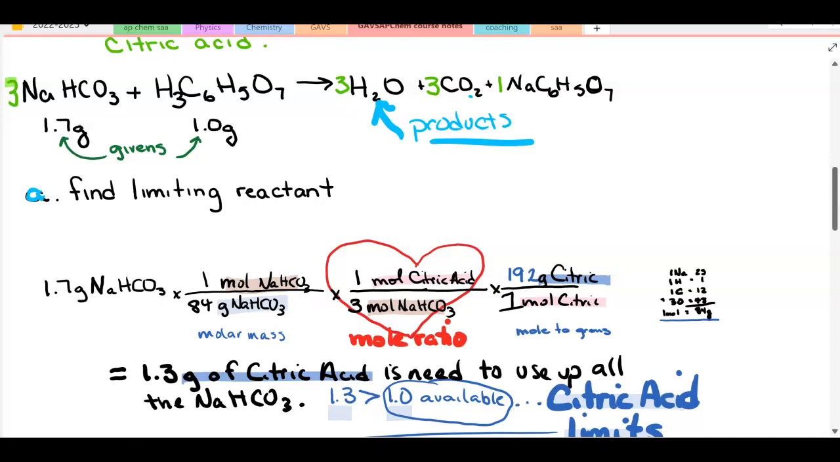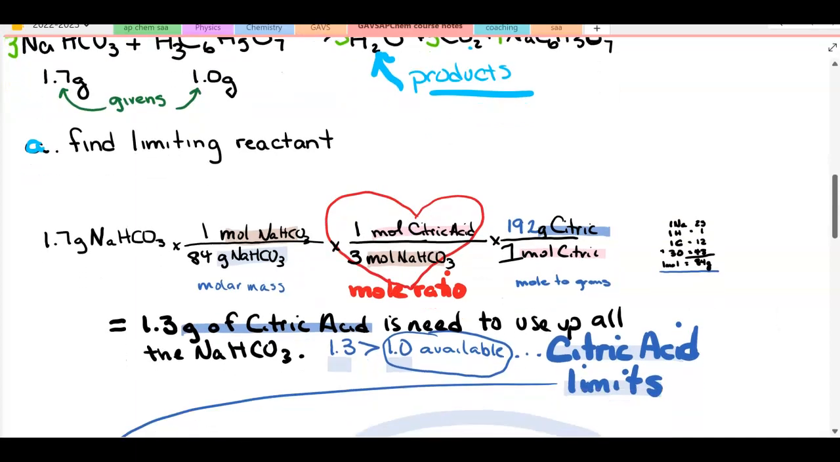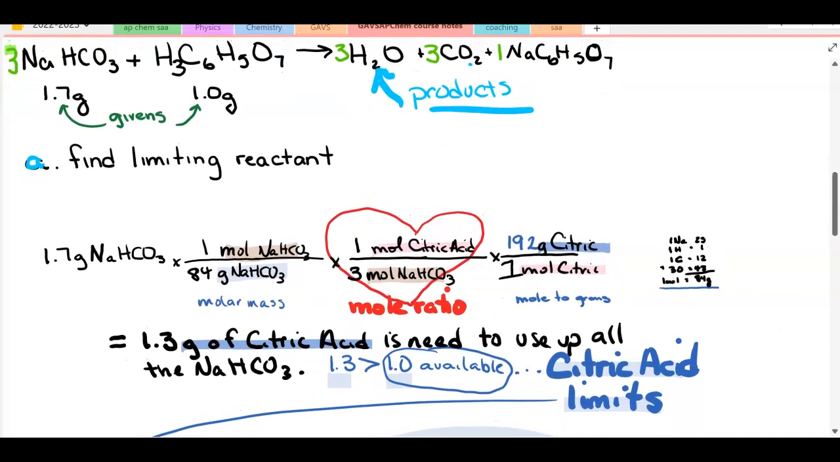I don't have it. I only have one. The need is greater than the availability, so that means that my citric acid will limit how much product can be formed. I will not use up all of the baking soda. So from this point on in the problem, I will always need to start with my known 1.0 grams of citric acid, because 1.3 grams just does not exist here.